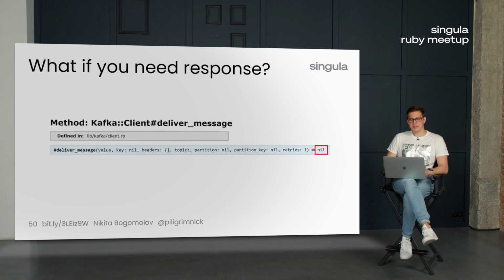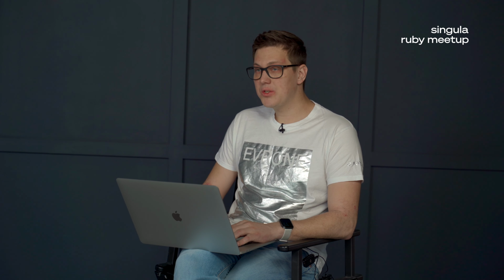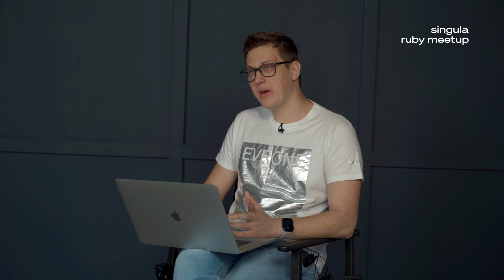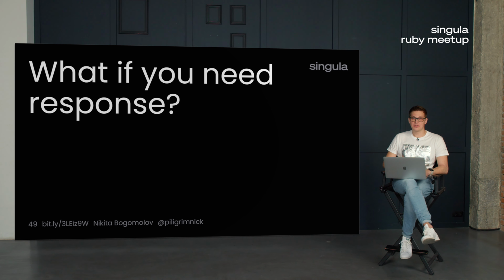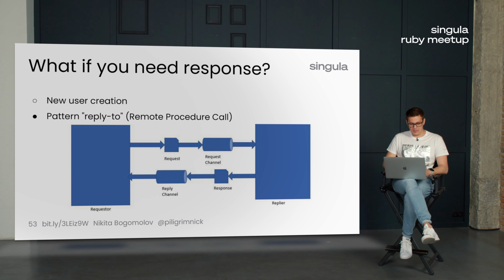Remember that producers don't receive any result from the consumer, but sometimes we need it. How to solve it? I had a real example on my previous project, a new user creation process. We need to create a user, send it to the profile service, and after creation, trigger another logic. To solve it, we can use the reply-to pattern.